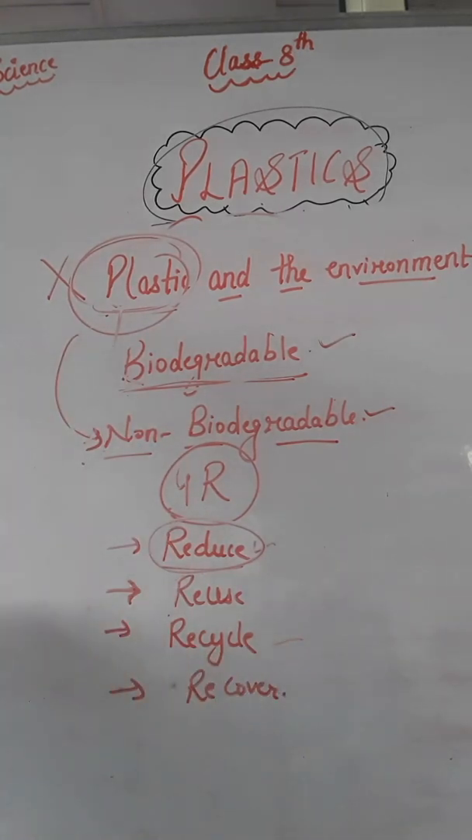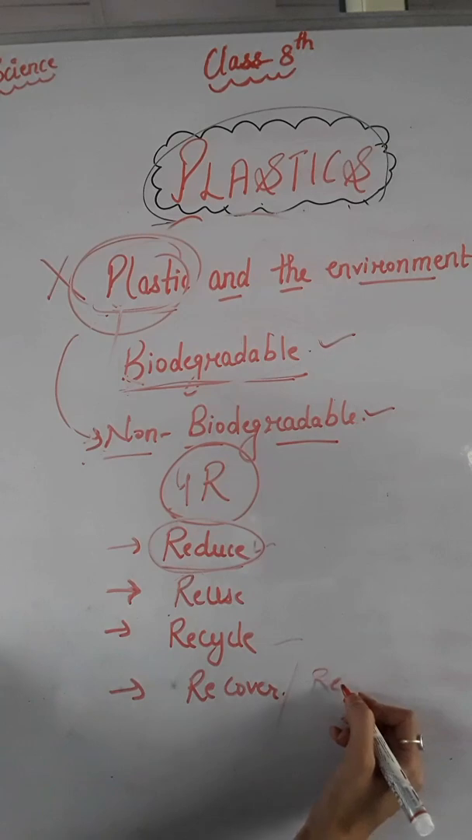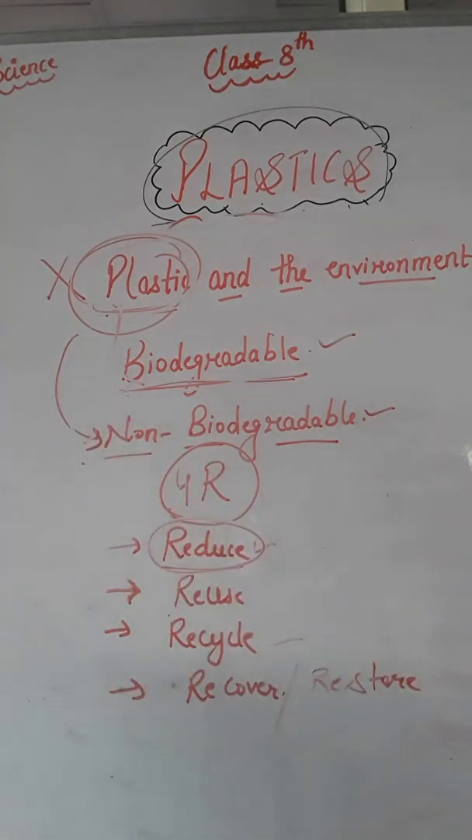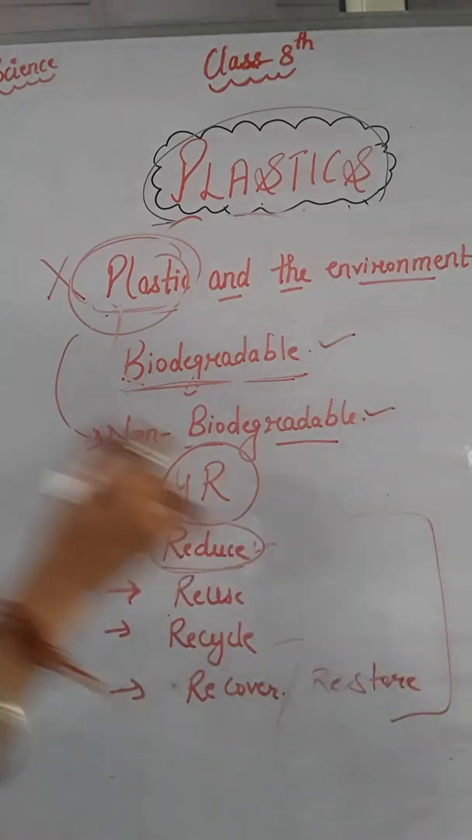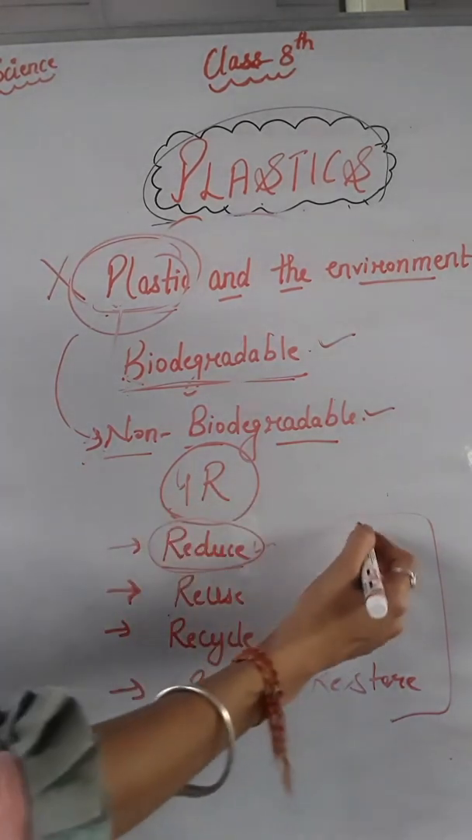Next is recycle. Recycling is also good for our environment. Resources can be recycled wherever possible so that they can be used again and again, right? And last is recover, or we can say restore. We can restore or recover resources into their original state wherever possible. So these are your 4 R's which, as a responsible citizen, we have to remember.